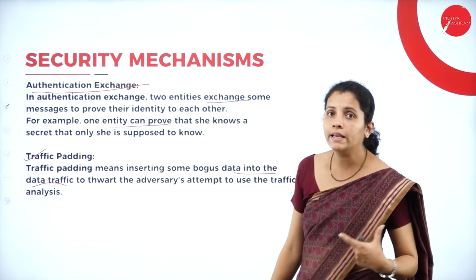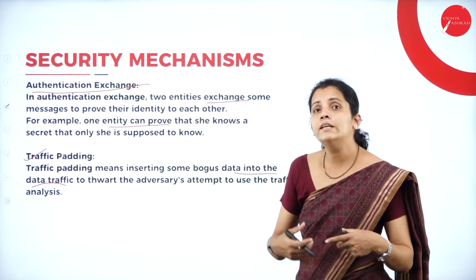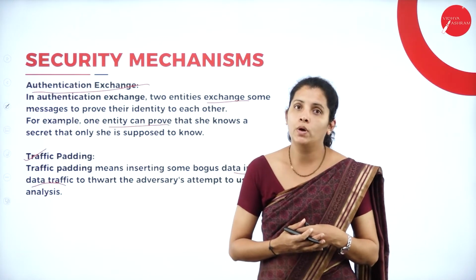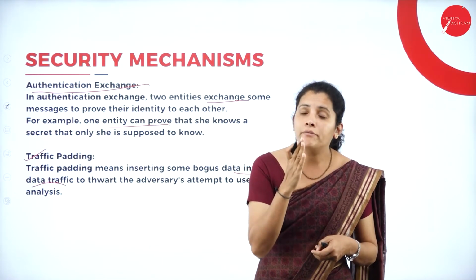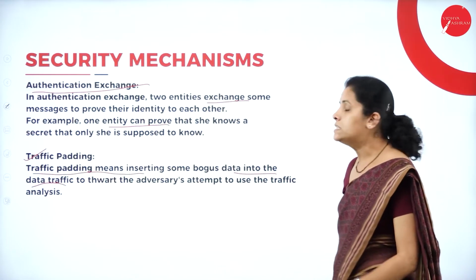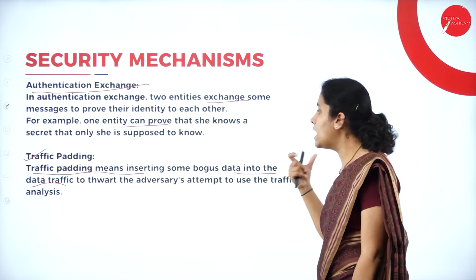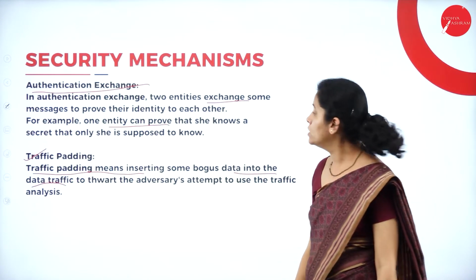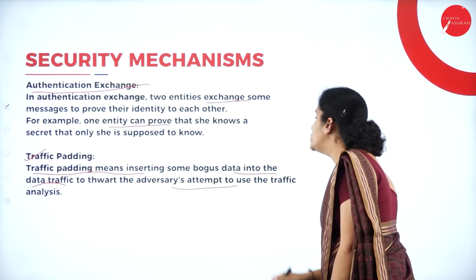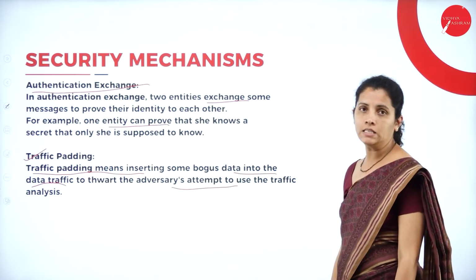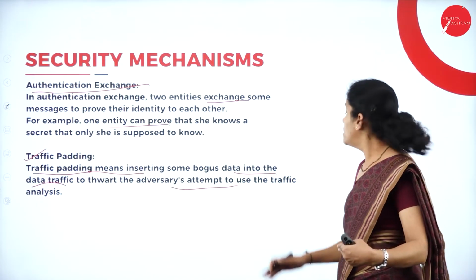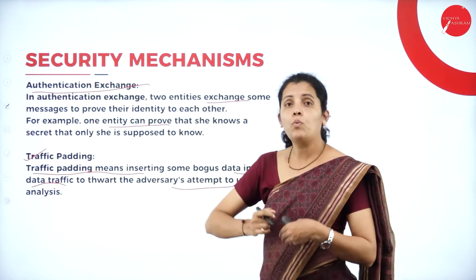Here traffic padding is nothing but inserting bogus data so that we can avoid the traffic analysis attack. So traffic padding means inserting some bogus data into the data traffic to thwart the adversary's attempts to use traffic analysis. That means, suppose I want to avoid the traffic analysis attack, what do we want to do?